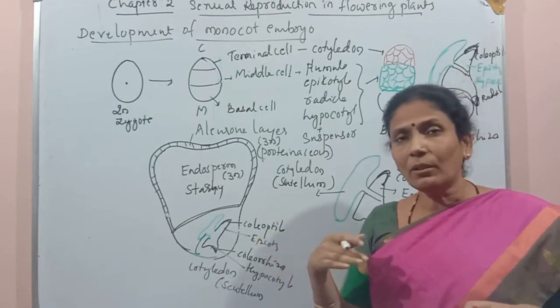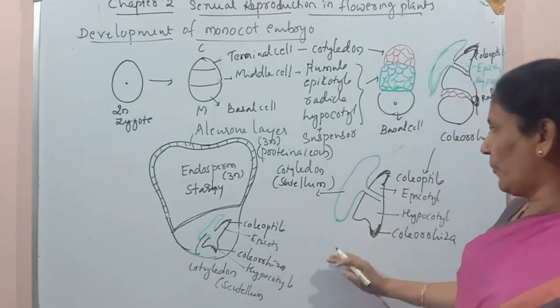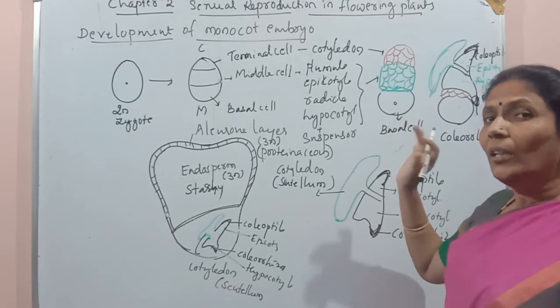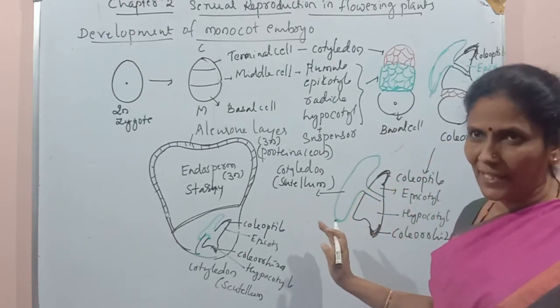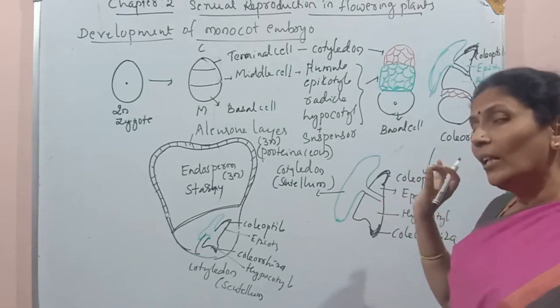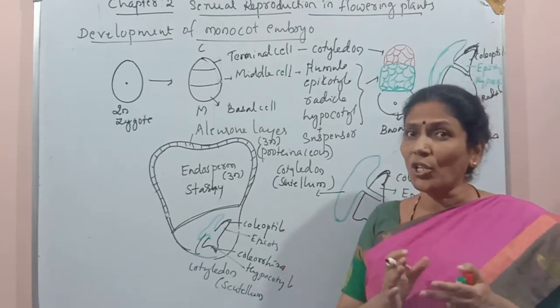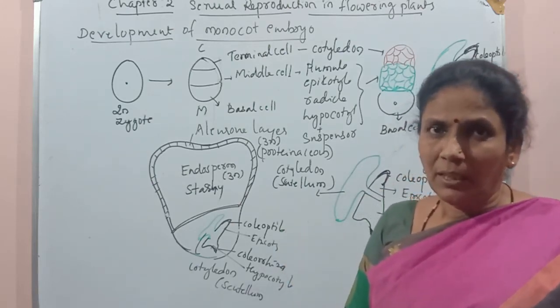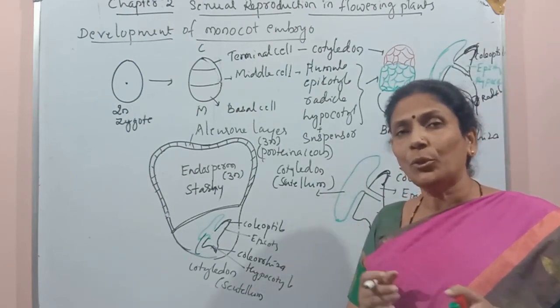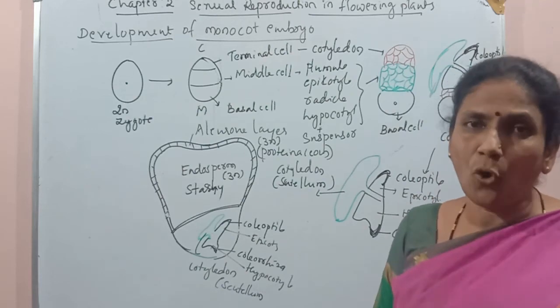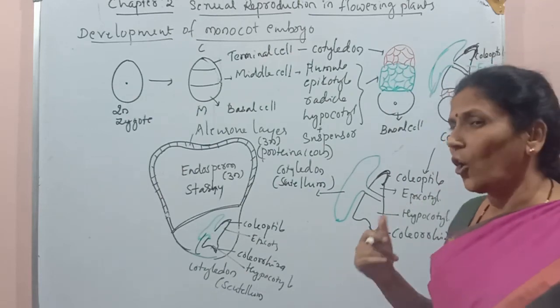There are again some differences. We can see only a single cotyledon, which is also lateral to the embryonal axis and which is membranous, and it does not store any food. But in dicot, the cotyledons are two and they are rich with stored food.